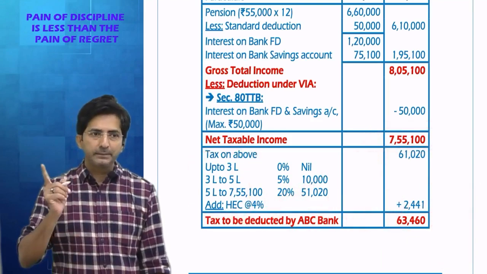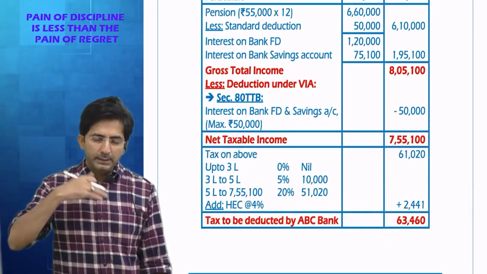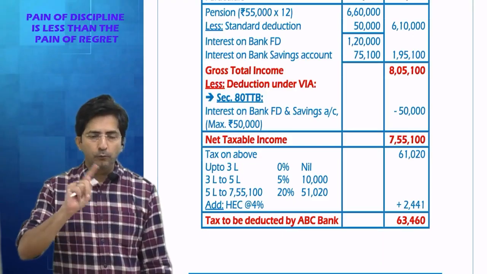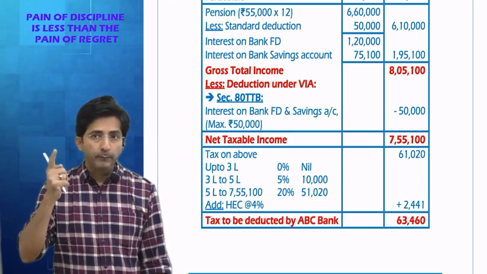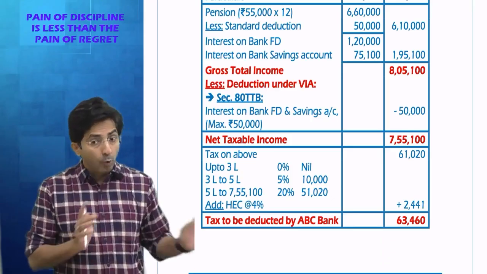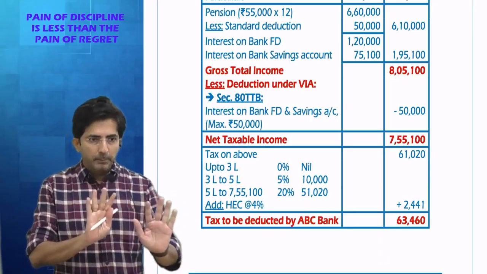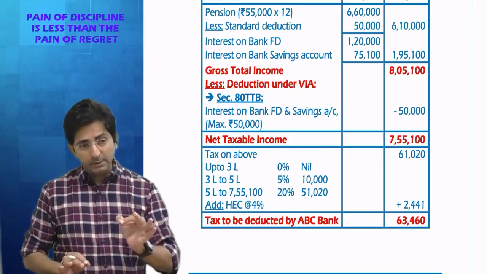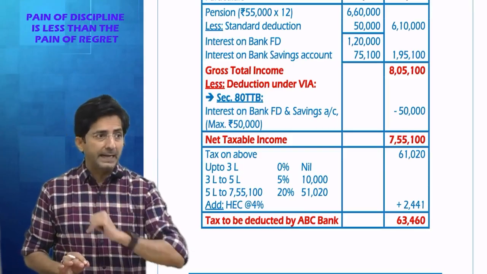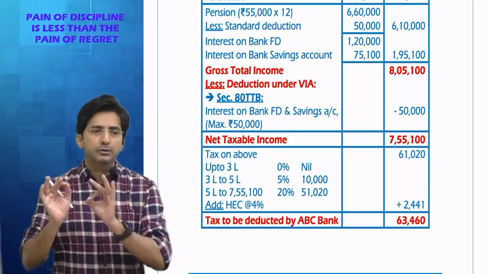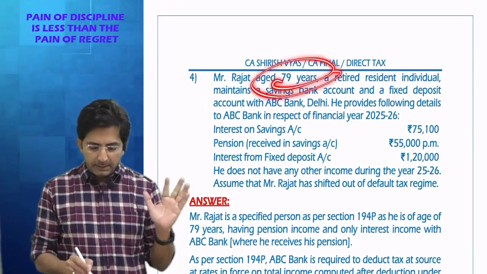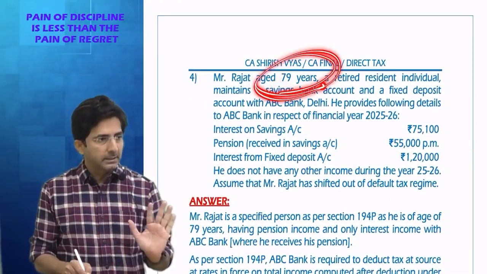See, under new regime, junior citizen, senior citizen, there is a common slab of 4 lakhs. 0 to 4, 4 to 8 and so on. It's common for junior, senior, everyone. But under old regime, for general people, slab rate of 2,50,000. For senior citizen aged 60 years or more, it's 3 lakhs. For senior citizen aged 80 years or more, it's 5 lakhs. So here it is not 80 years and above, here it is the 60 years and above case.